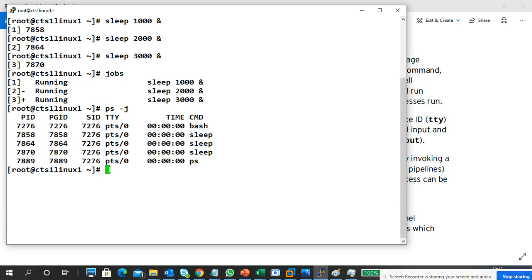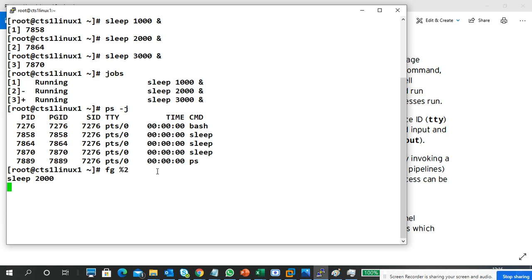I want to bring any of the jobs to the foreground. These jobs are running in the background. So how do I bring the background jobs to the foreground? The command is fg. fg is a command to bring your background jobs to the foreground. fg percentage job number. So I select 2 instead of 1. I put a 2. Second job, sleep 2000. I want to bring this background job to the foreground. Now this is a process running in my foreground.